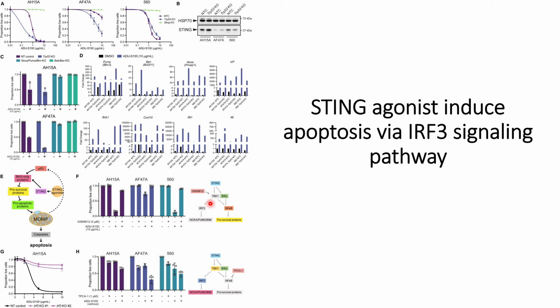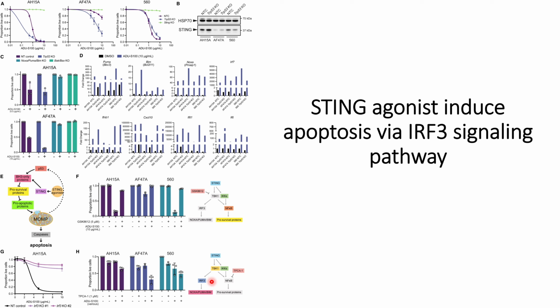Sorry, I want to correct myself. When they inhibit the IRF3 pathway using GSK8612 and induce with ADU-S100, they do not see a significant decrease in the population. This indicates that IRF3 might be playing a role and not NF-kappa B. To validate that, they also inhibited NF-kappa B using TPCA1.